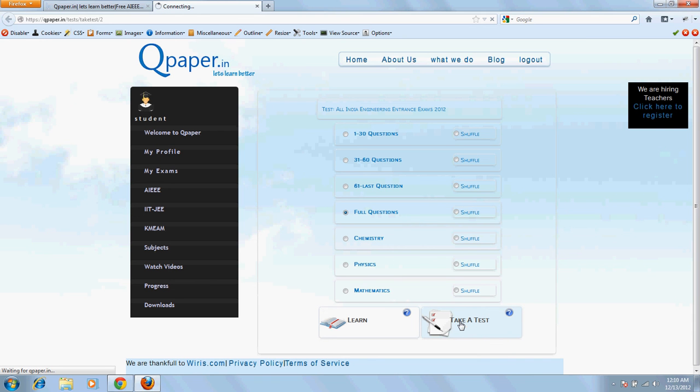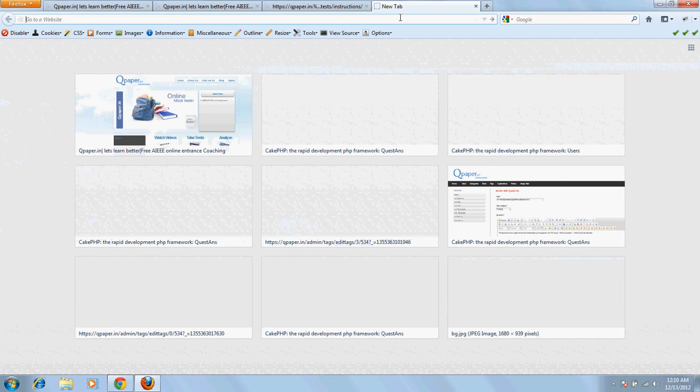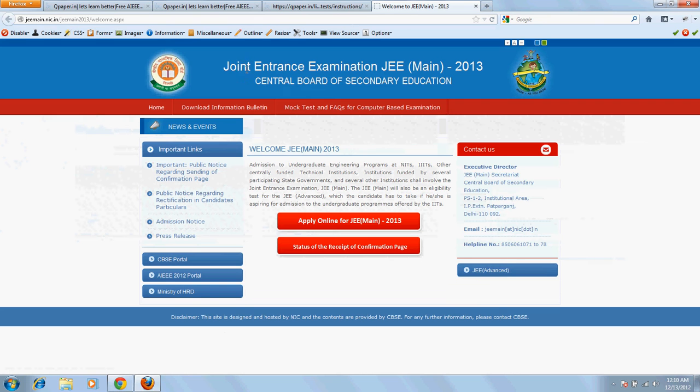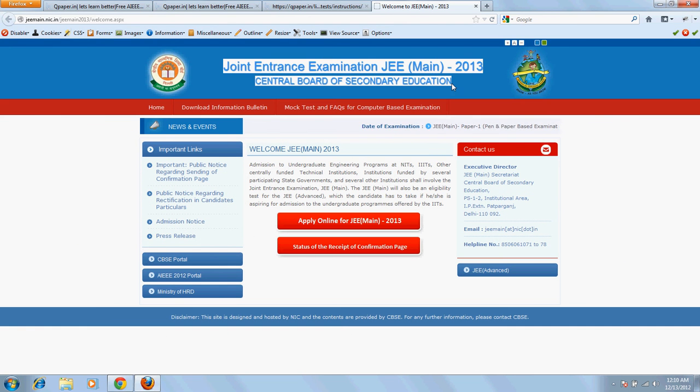he'll get the testing platform. We have made sure that our testing platform is exactly similar to that of the common entrance exam, which is defined by the joint entrance exam, JEE, which is actually the combined exam for AIEEE and IIT JEE.